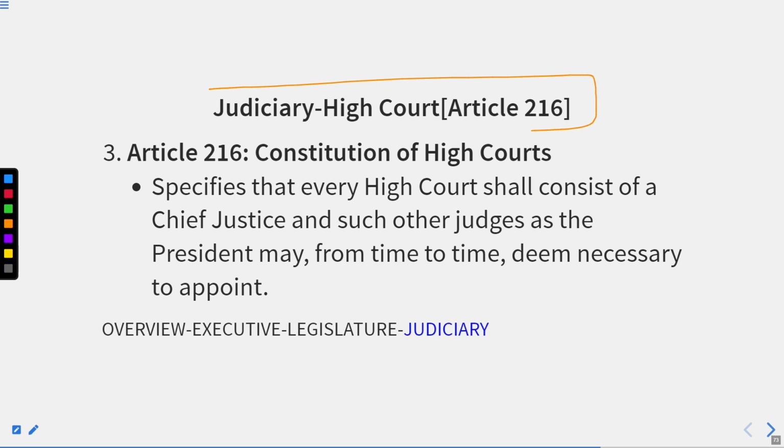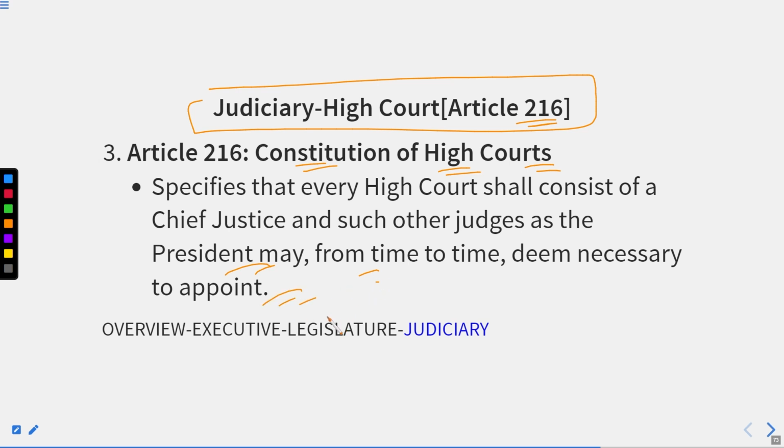Now let's move forward. We have Article 216, Constitution of High Courts. It specifies that every High Court shall consist of a Chief Justice and such other judges as the President may from time to time deem necessary to appoint.